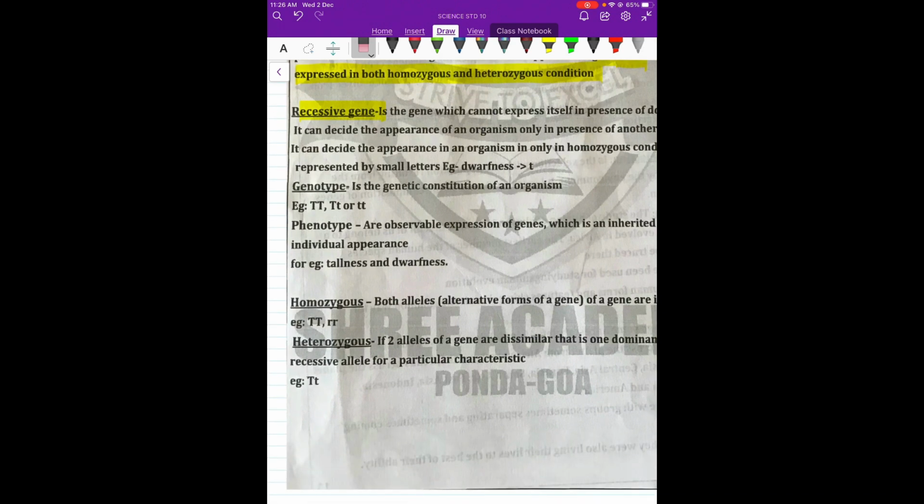Then what is the meaning of genotype? Genotype means the genetic constitution of an organism. Means, for example, is it having one capital T and one small t, or both TT. So that is called the genotype. And phenotype is the actual expression of genes, whether it is having tallness, darkness, wrinkled or round seeds and all this.